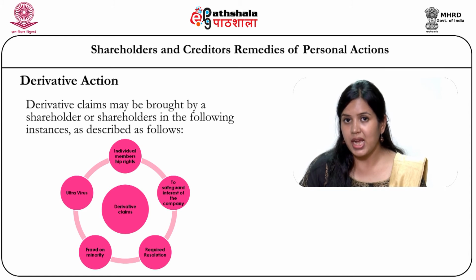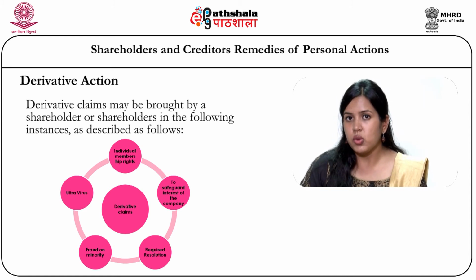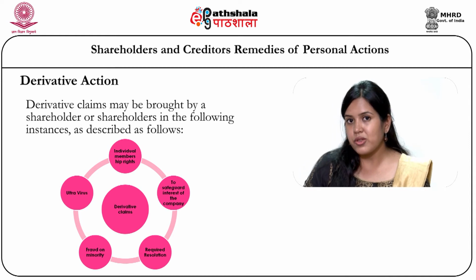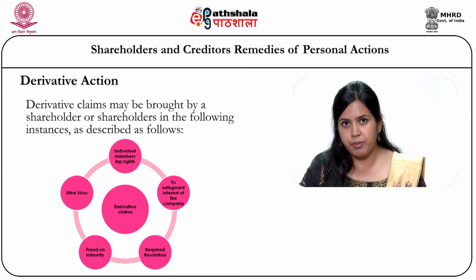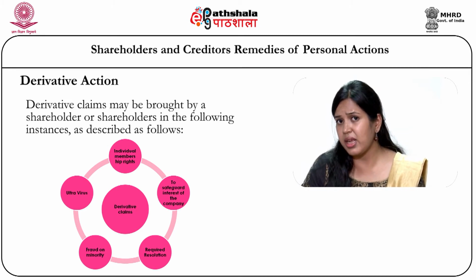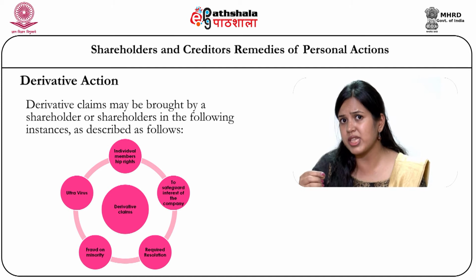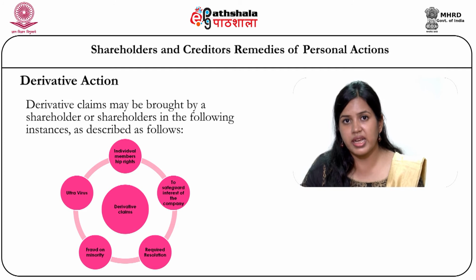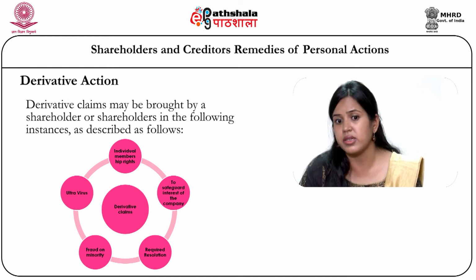So, the objects of the company, as I have told you, are the basic things on the basis of which the company is running its business. If the company fails to satisfy those objects, then the main purpose of the establishment of that company fails, and then the existence of the company is not at all allowed, not even by the court or by other persons associated with the company, like its creditors.